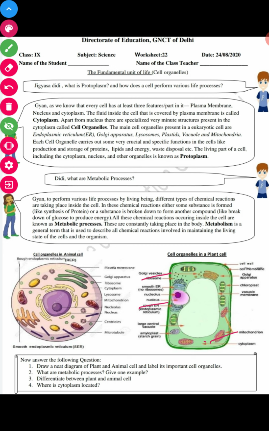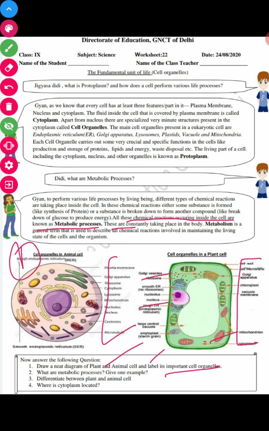Let's do the practice exercise. First question, draw a neat and labelled diagram of plant and animal cell, and label the important cell organelles. You can draw easily from here. Second, what are metabolic processes? Give examples. All these chemical reactions occurring inside the cell are known as metabolic processes.